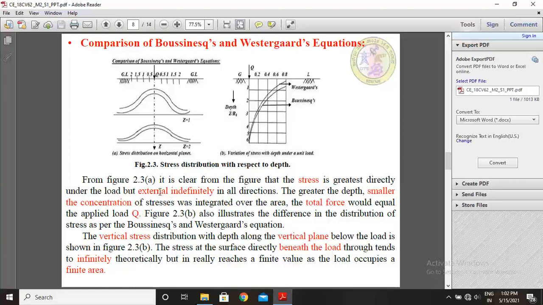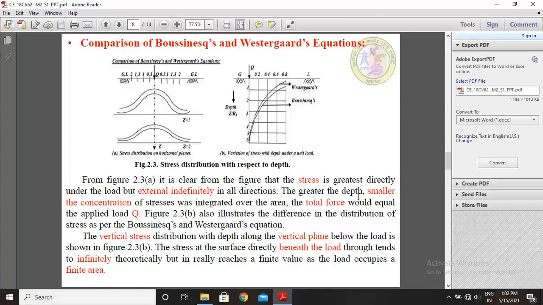From figure 2.3a, it is clear that the stress is greatest directly under the load, but extends indefinitely in all directions. The greater the depth, the smaller the concentration of stresses. If the stress was integrated over the area, the total force would equal the applied load Q.